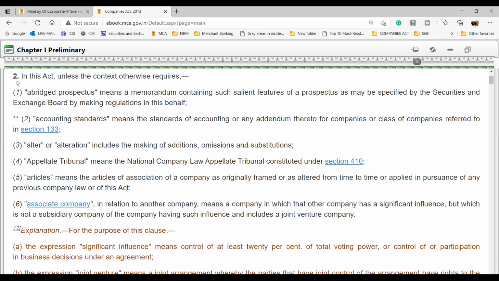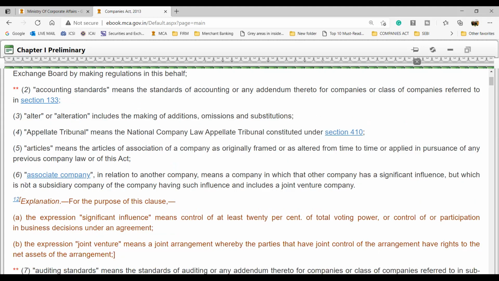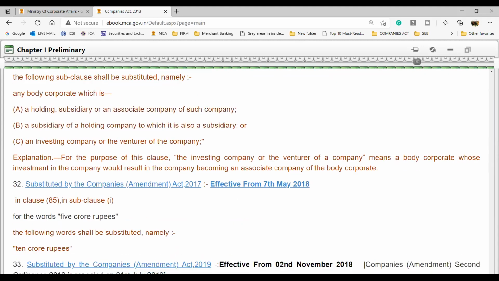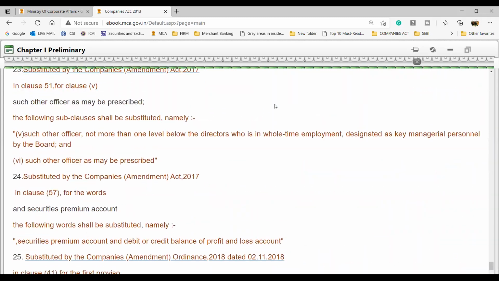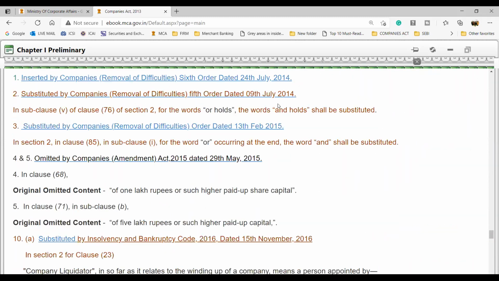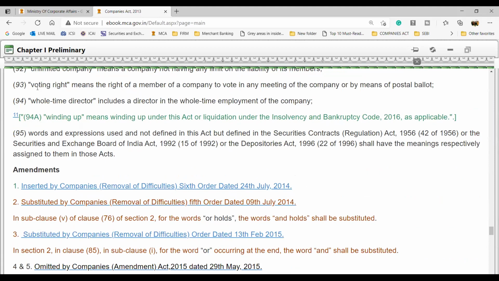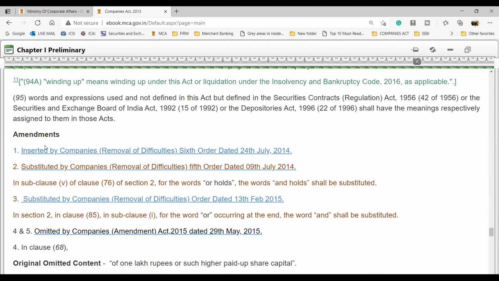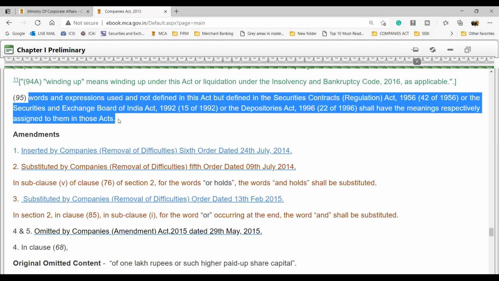So you have section 2. This is subsection 1, subsection 2, subsection 3, 4, 5, 6. And you will find subsection 95 here. So you have till 94A, then you have 95. What does 95 say? This is very, very important. हम 1 से लेके 94A तक तो पढ़ेंगे, but ये वाला subsection बहुत important है. ये वाला subsection क्या बोलता है?